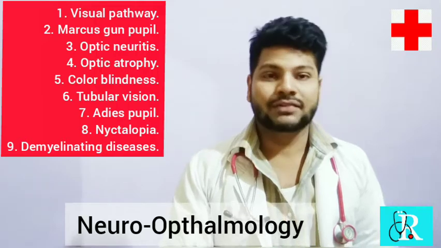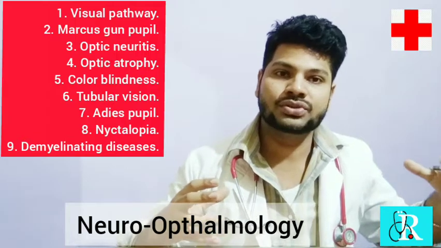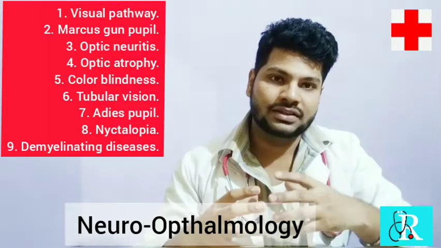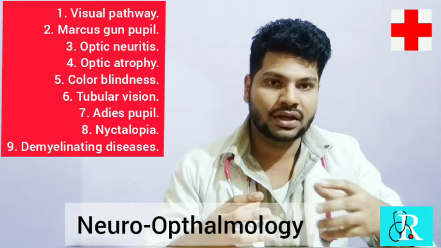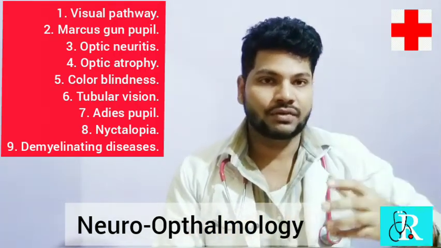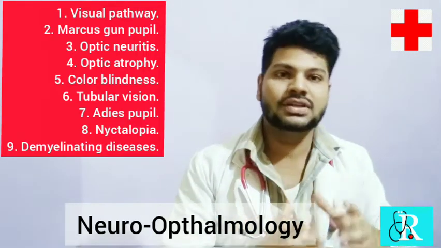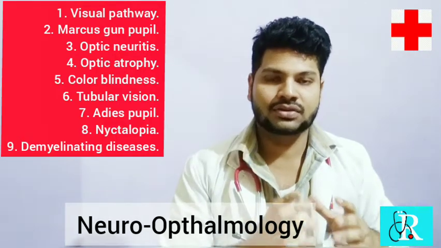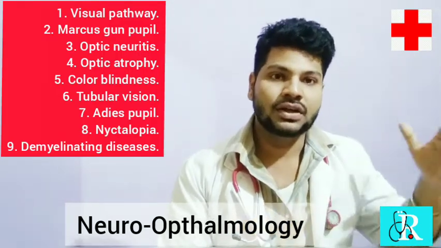Okay, so visual pathway, what is the visual pathway? The visual pathway is a series of connections of tissues which transmit the light signal, converting light energy into electrical energy. That electrical potential energy is transferred along the tissue towards your brain, and that is how you get the image. Whenever you see anything, you get the image of how it is because of the conversion of light energy into an electrical impulse, and that impulse is transferred along the neurons. You know which tissues transmit the electrical impulse? It is neurons. The neuronal bodies transmit the electrical impulses.